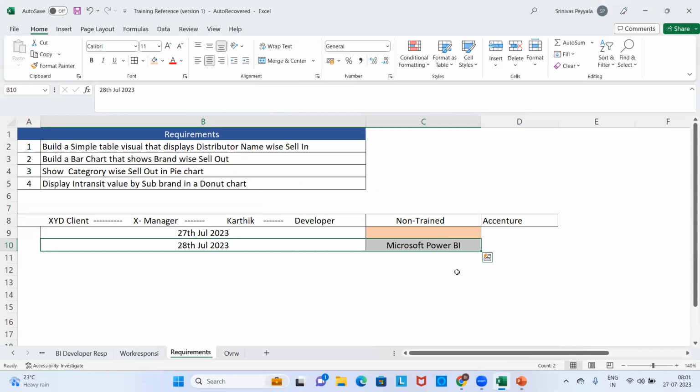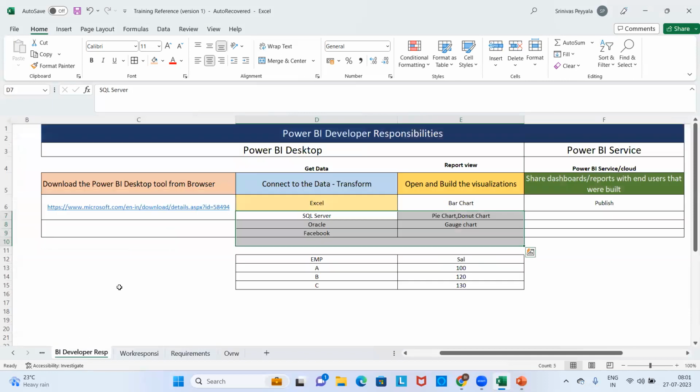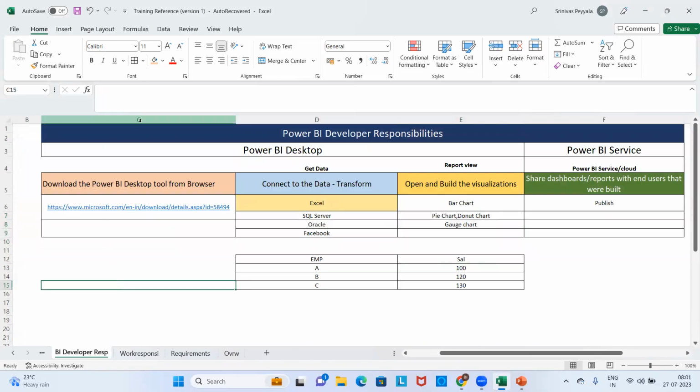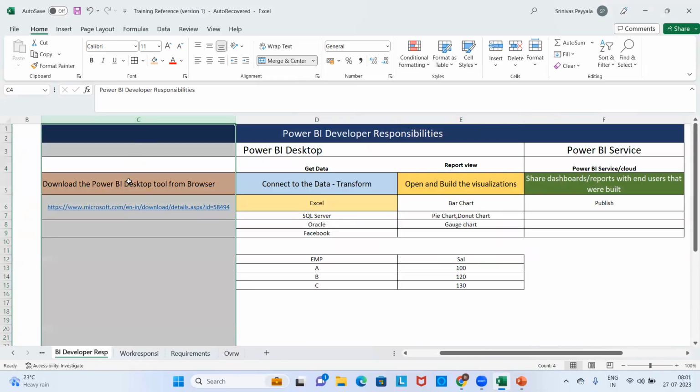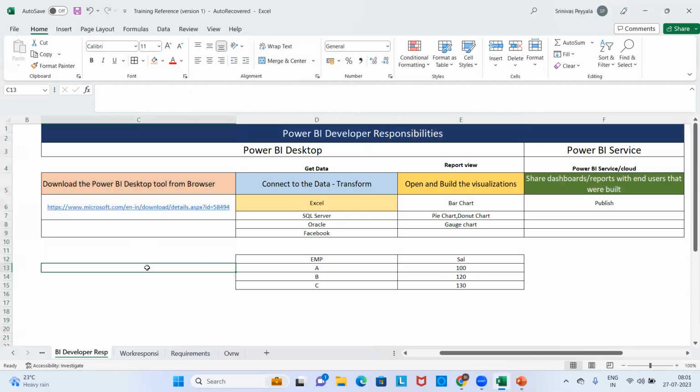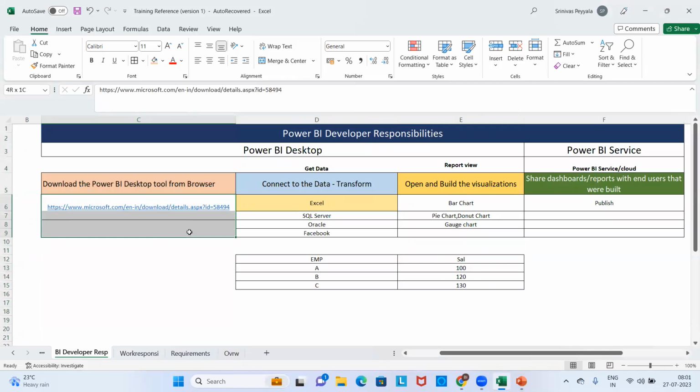After I get to know Power BI is the technology, what is my next aim? The very first thing is you should download the tool wherever it is available. If you need to do something, you need to have that environment handy.